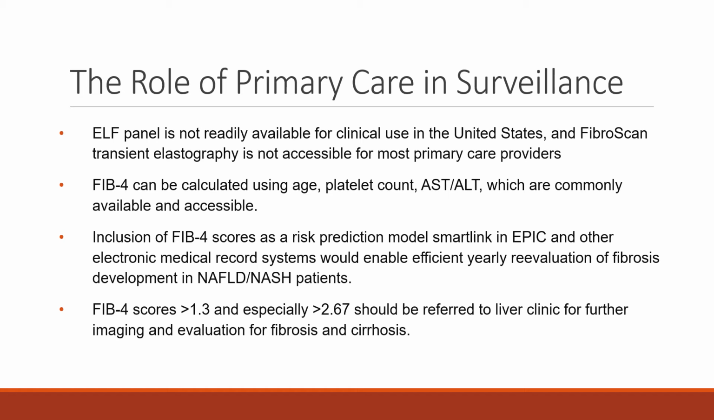a risk prediction model SmartLink in Epic and other electronic medical records, similar to the ASCVD risk calculator for atherosclerotic cardiovascular disease. And again, FIB-4 scores greater than 1.3, and especially those above 2.67, should be referred to hepatology for further imaging and evaluation of fibrosis and cirrhosis.